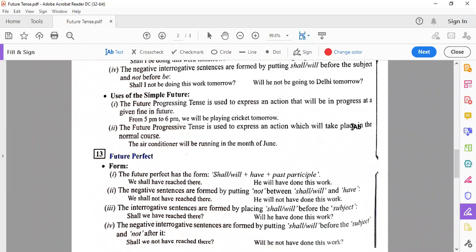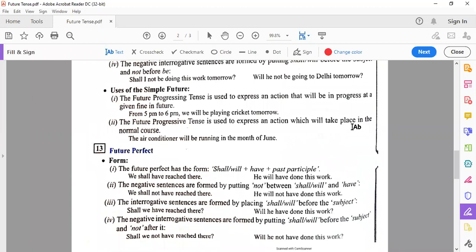At a given time in future, the key word written is time. From 5 p.m. to 6 p.m. we will be playing cricket tomorrow. The time is mentioned to you of the future and the action will be in progress at that particular mentioned time. We will be playing cricket tomorrow from 5 p.m.